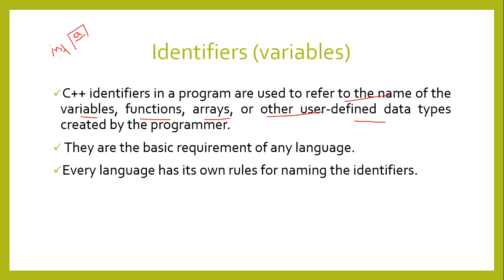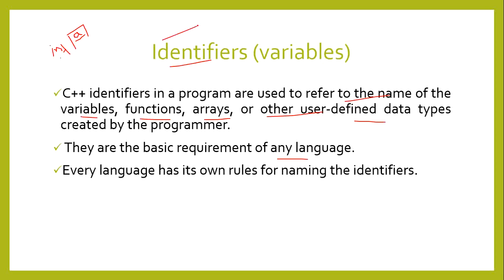Variable names and identifiers are the same thing, because an identifier refers to the name of a particular variable, function, array, or class.